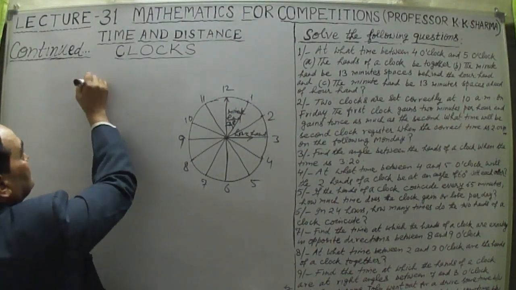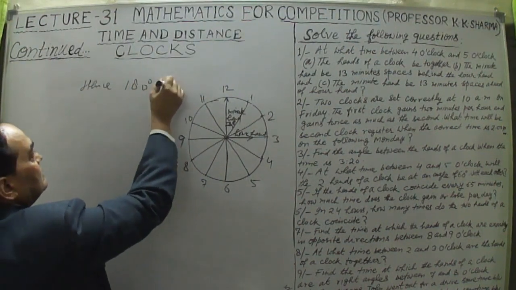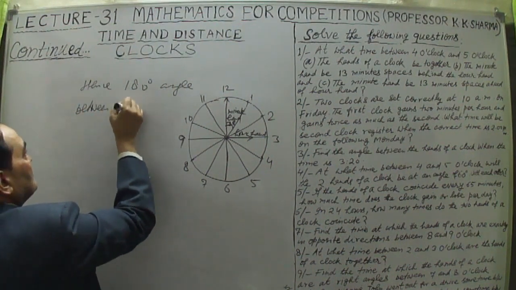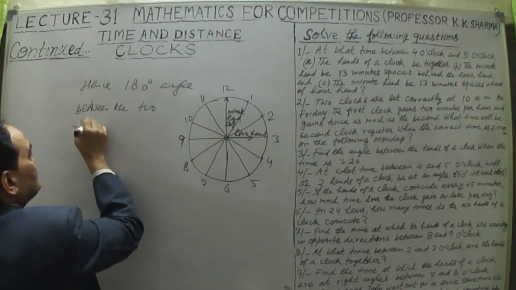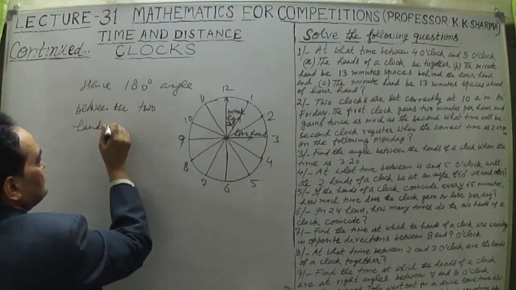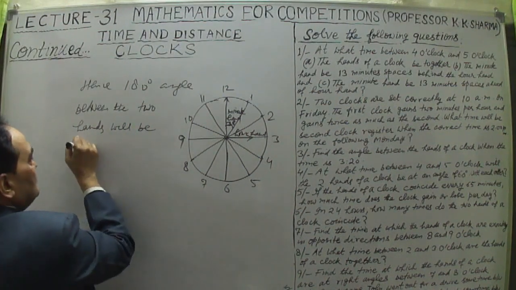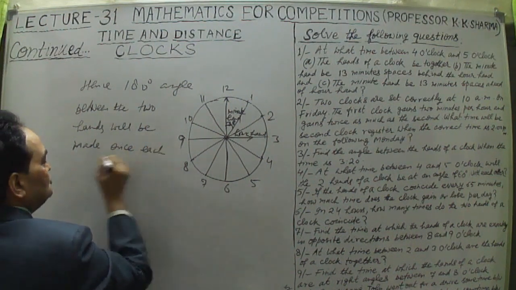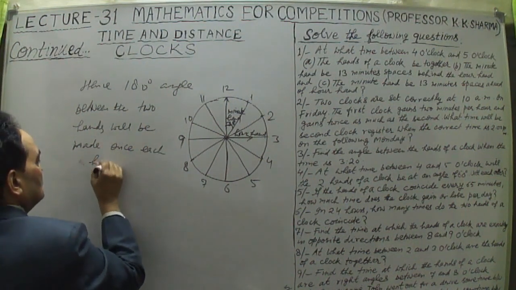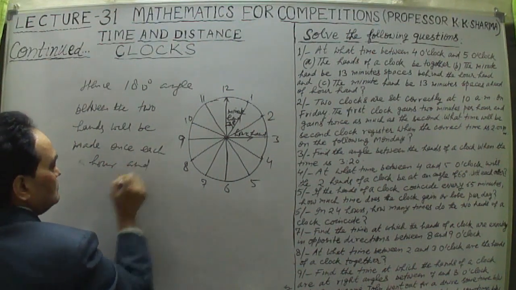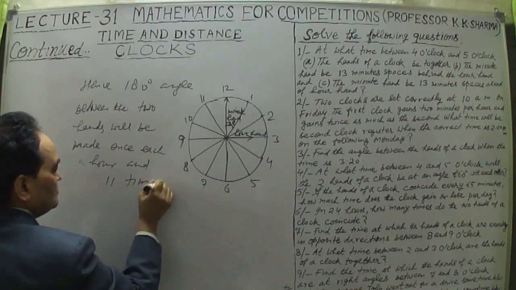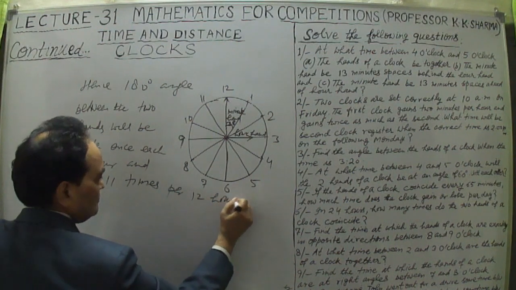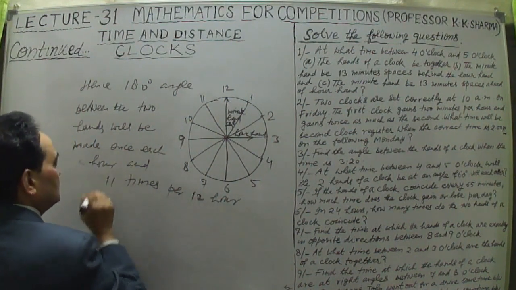Hence, a 180 degree angle between the two hands will be made once each hour, and 11 times per 12 hours. This is very important. Per 12 hours, 11 times only a straight angle will be made.